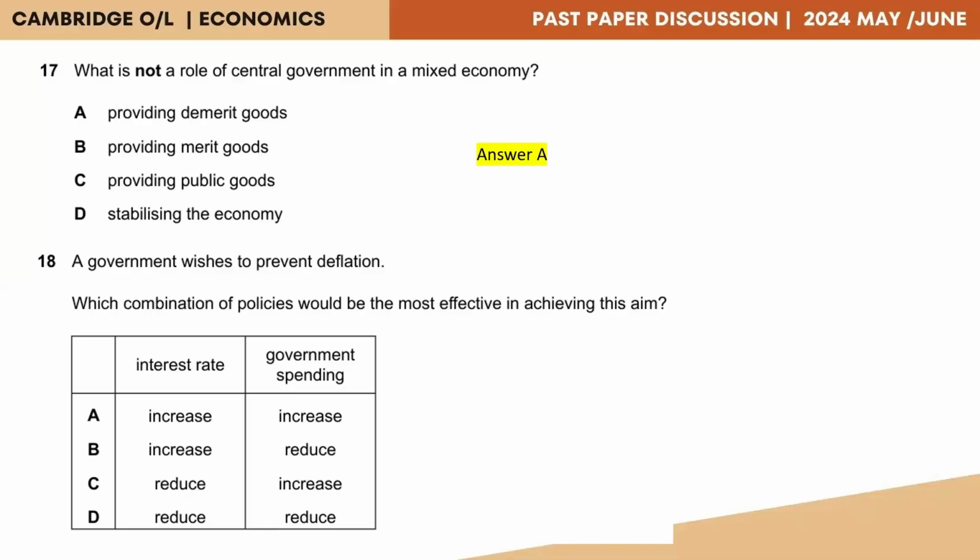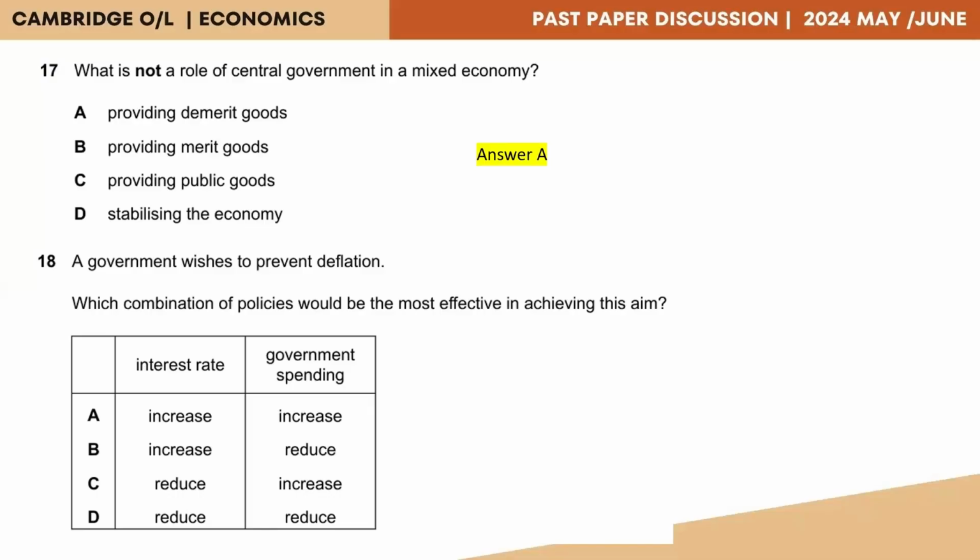What should the government do to government spending to prevent deflation? Should they increase or decrease government spending to reduce deflation? So if your ultimate objective is to reduce deflation, in other words, you want to make sure there is inflation, then you need to find a way